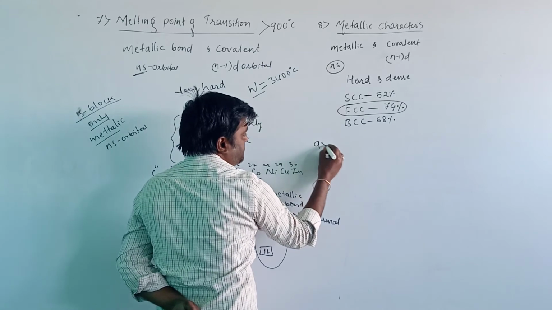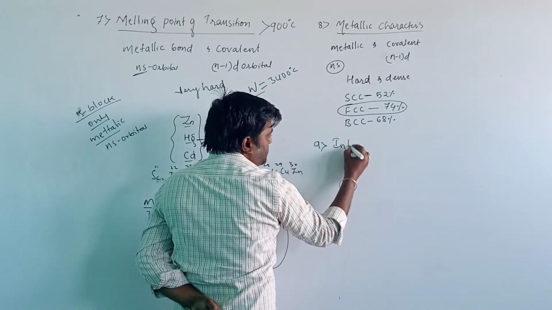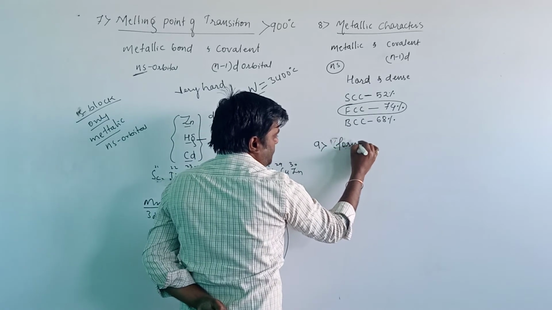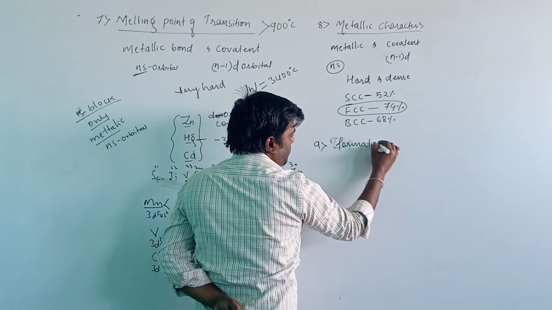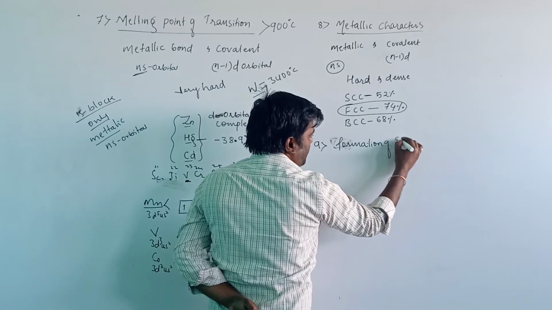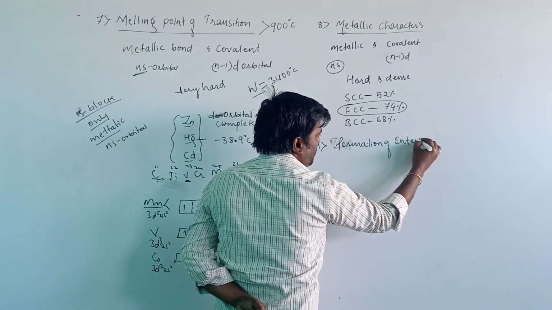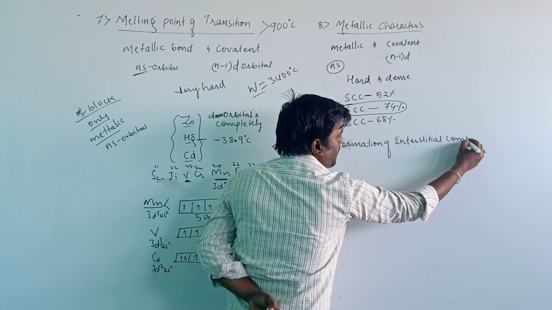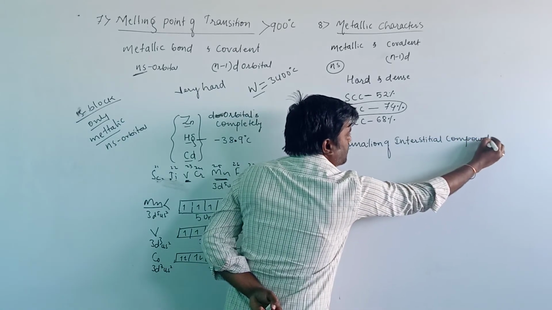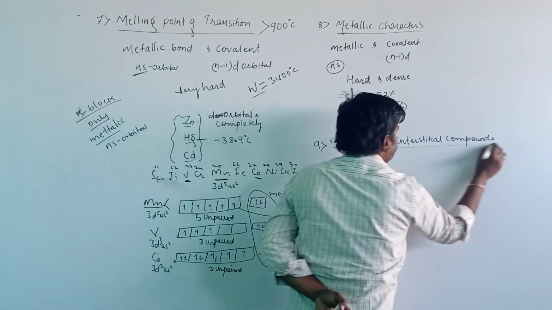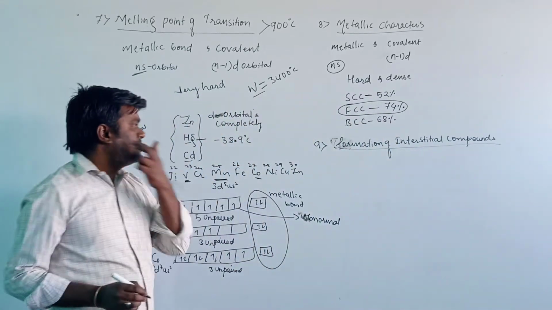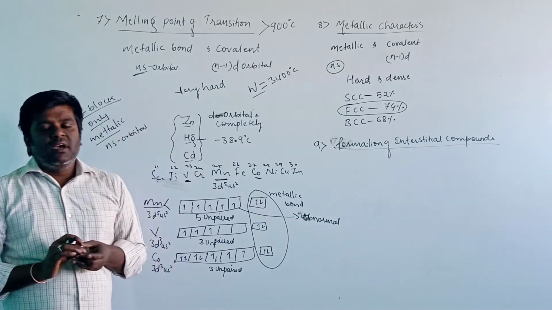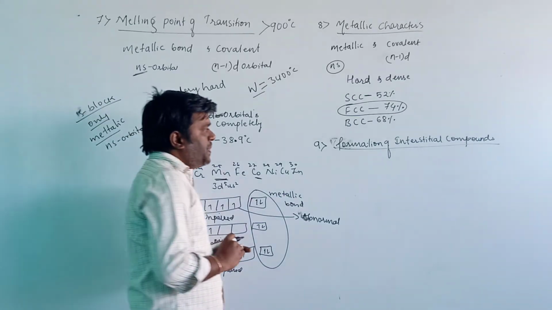And the ninth property, formation of interstitial compounds. Then what are interstitial compounds? Interstitial compounds are also known as non-stoichiometric compounds.